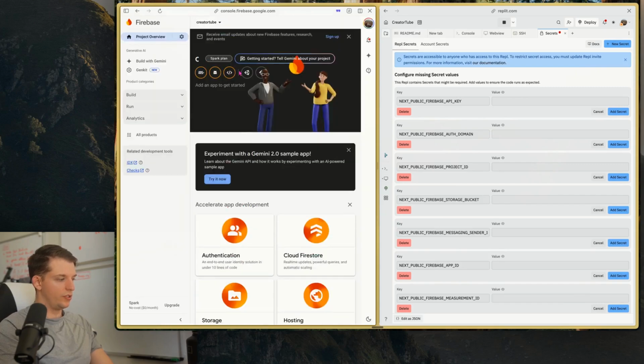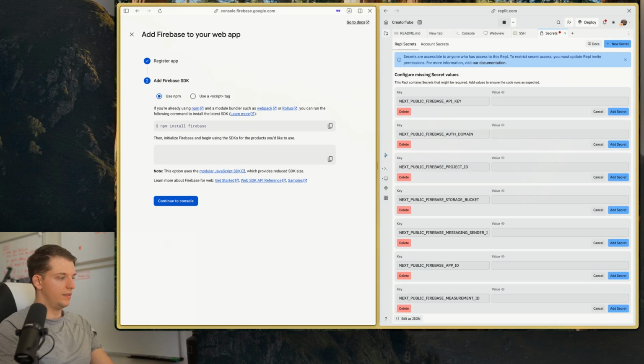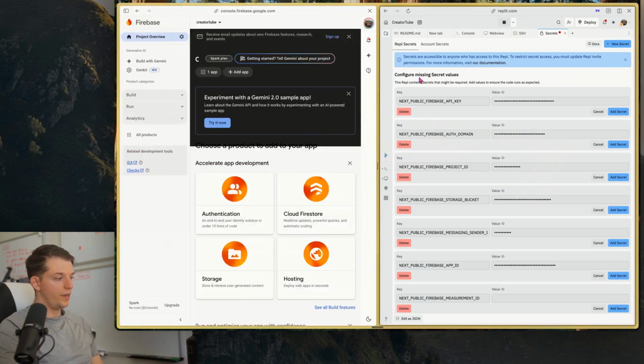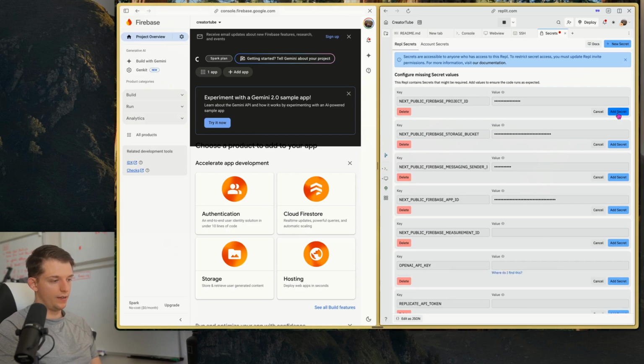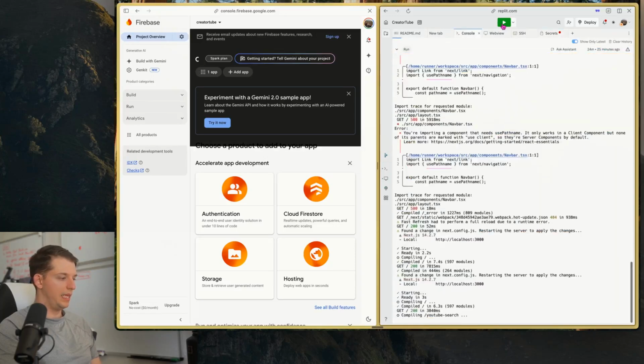So as soon as this project is created, you're going to press this web app button. We're going to call this creator tube, and we're going to hit register app. As soon as it's done, it's going to give us our Firebase keys. Okay, so you want to keep those keys secret, so I just copied and pasted them off camera and pasted them in here. And when you're done, you hit add secret. Make sure you add all these secrets. And as I talked about before, as soon as you add all those secrets, we're going to press stop, and then we're going to hit play again.